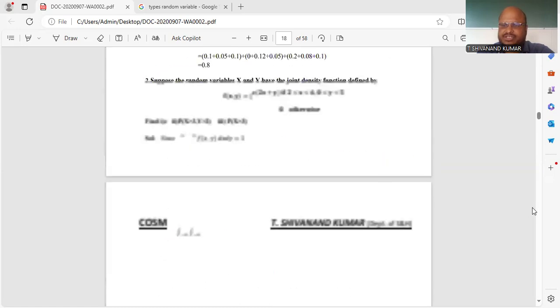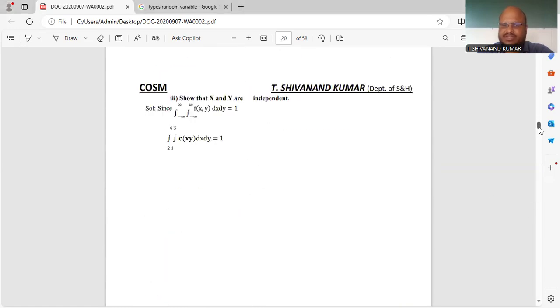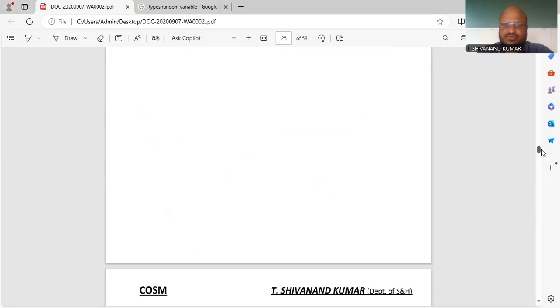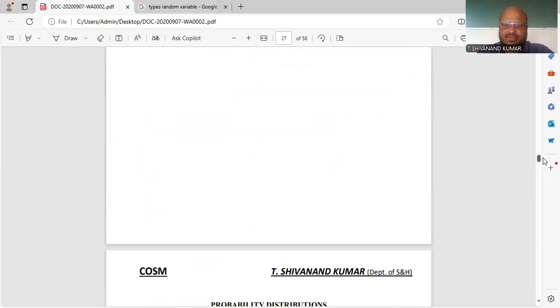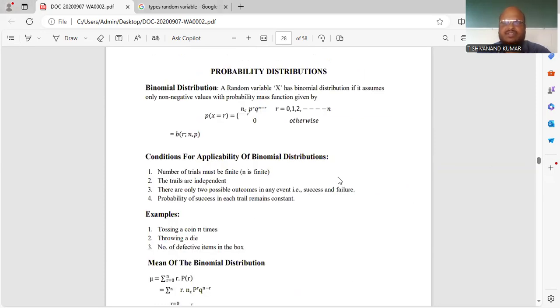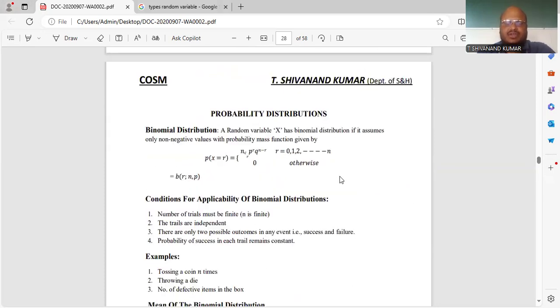Binomial distribution is a part of discrete probability distribution. In a discrete probability distribution, we have the binomial distribution. There are totally five distributions. First one is binomial distribution, and after that is Poisson distribution, and the next one is rectangular distribution and negative binomial distribution, and the last one is geometrical distribution.